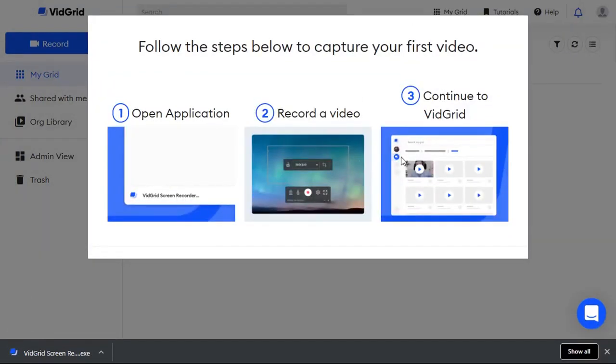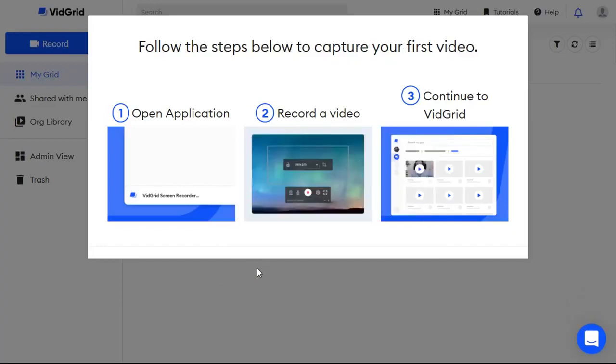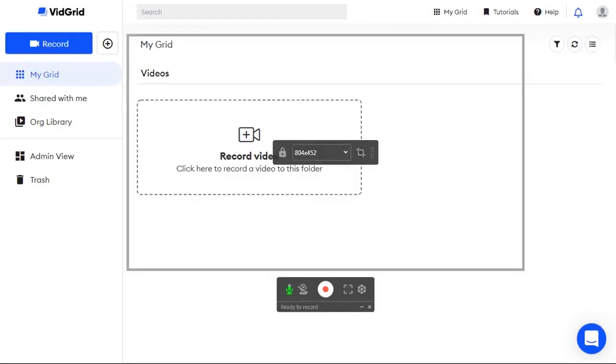Depending on the browser you're using, it'll show up in your Downloads folder. From here, you can simply launch the recorder. The recorder will pop up on your screen and you're now ready to start recording.